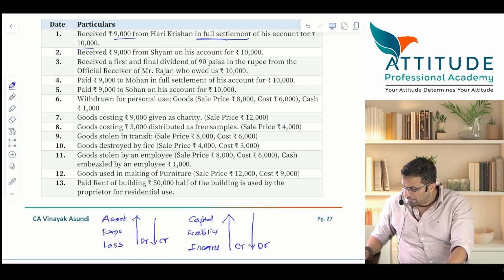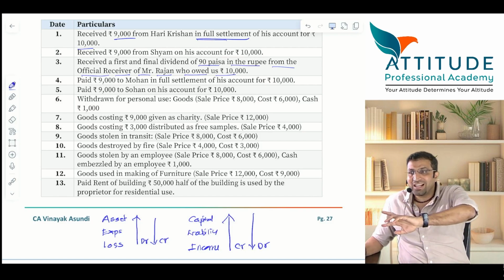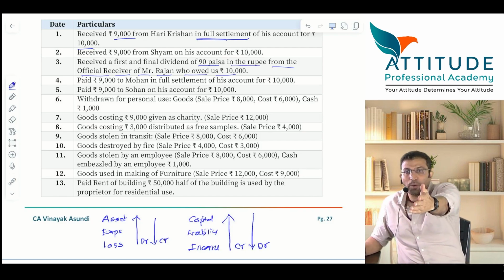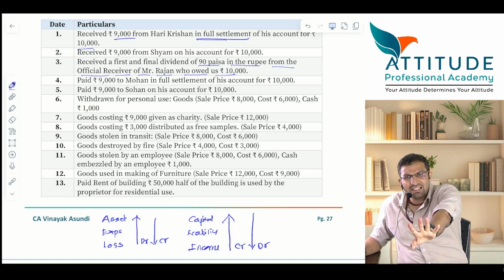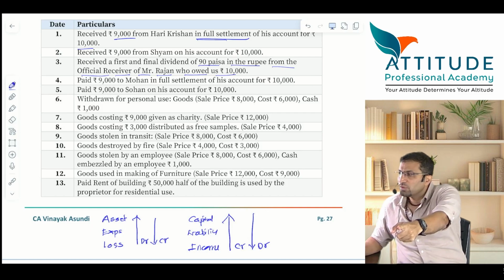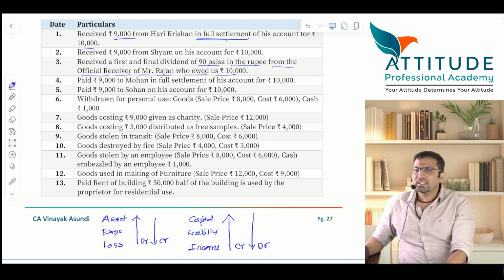Third one. Received a first and final dividend of 90 paisa in a rupee from the official receiver of Mr. Rajan, who owed us 10,000. Rajan owed us means, look from your angle, you are Ganesh, Rajan is a debtor. He is owing you. Is that clear? And is he paying on account or has he gone insolvent?